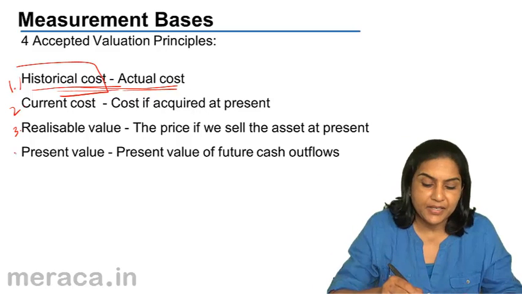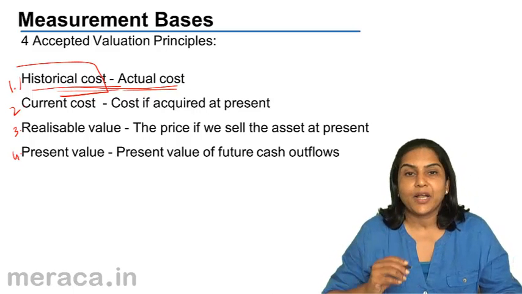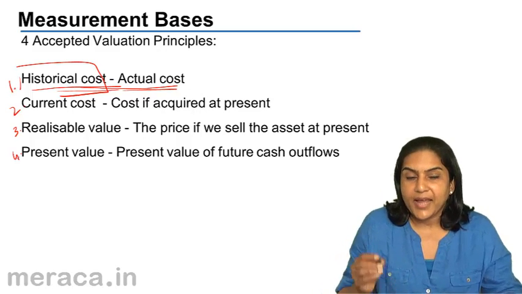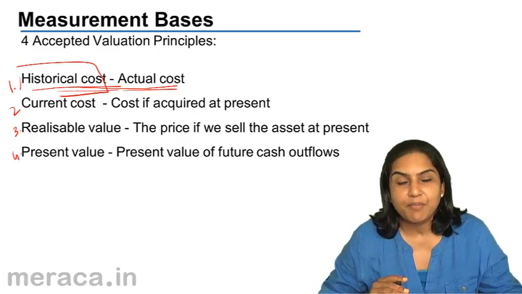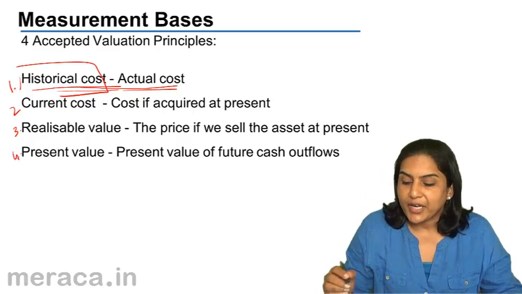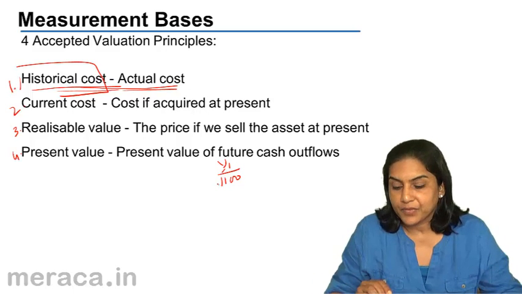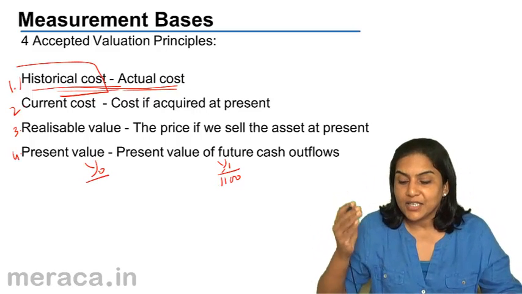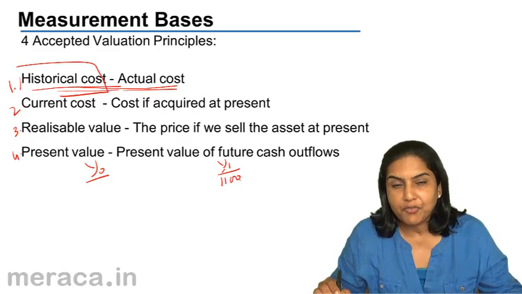And another method is the present value, which is nothing but the present value of future cash flows. What does that mean? Like in our example before, suppose I consider a 10% interest rate. Somebody tells me that he will give me 1100 rupees a year from now.